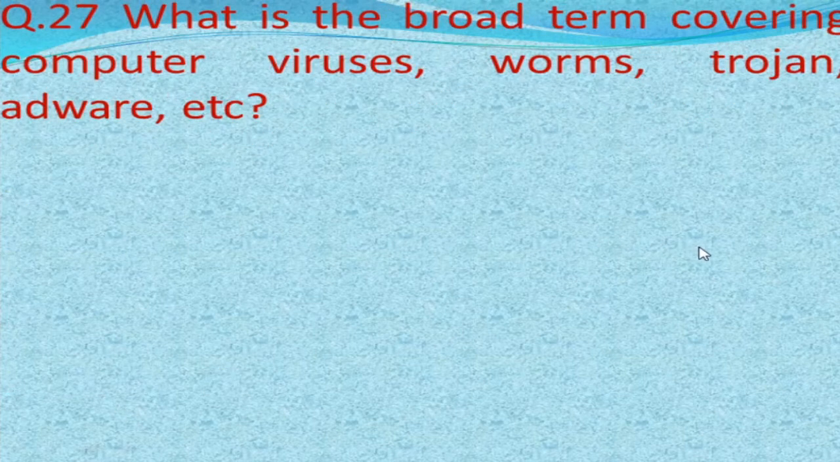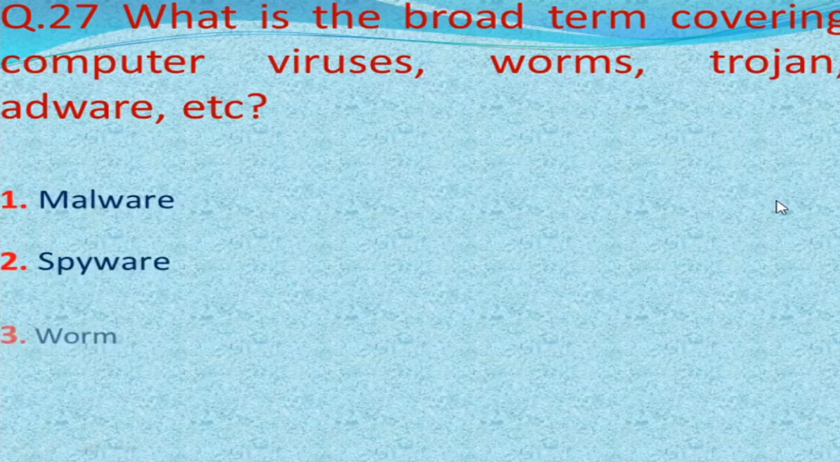Next question is, what is the broad term covering computer virus, worm, Trojan, adware, etc.? Our options are malware, spyware, worms, and fourth option adware. And the correct answer is malware.